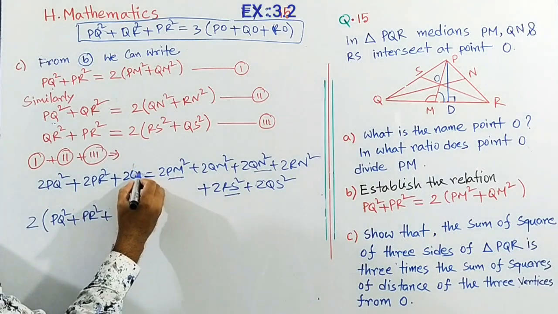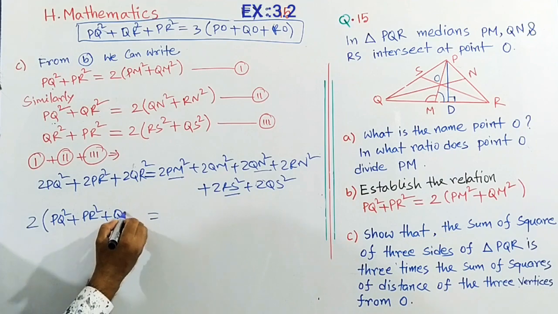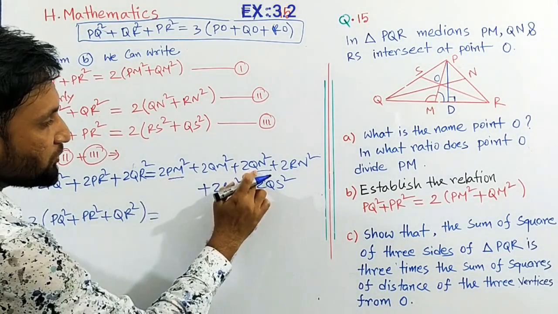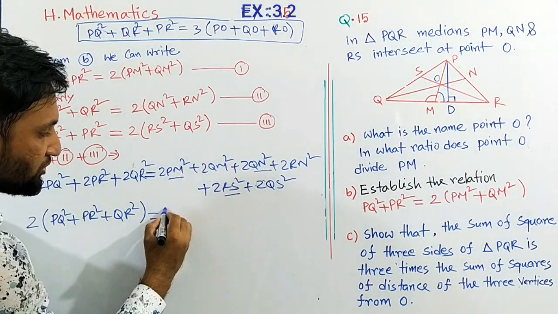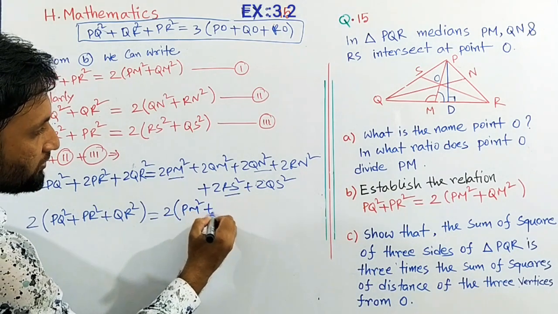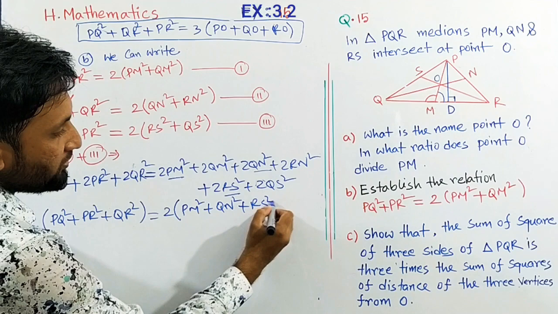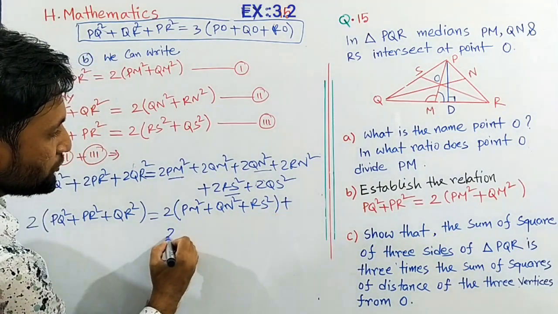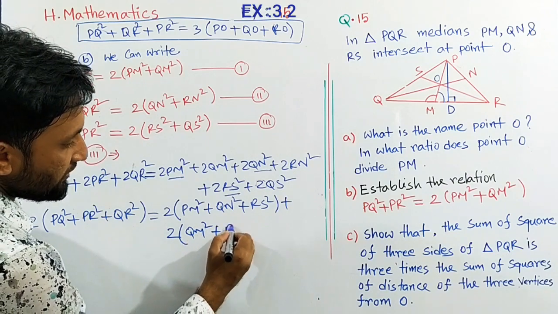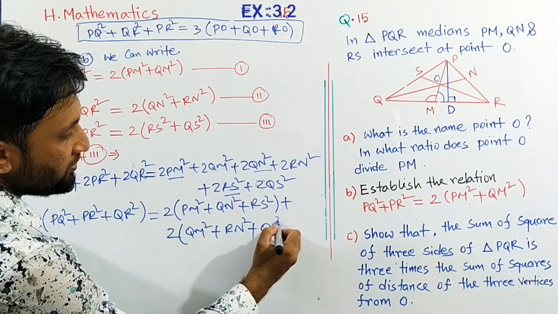Now from PM, QN and RS, these 3 are medians, so we consider them as a group: PM square plus QN square plus RS square, and then the rest part 2 into QM square plus RN square plus QS square.